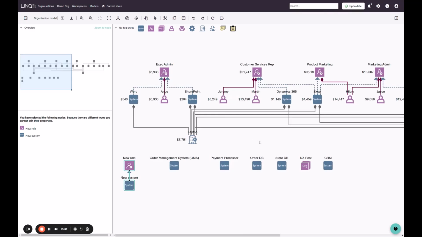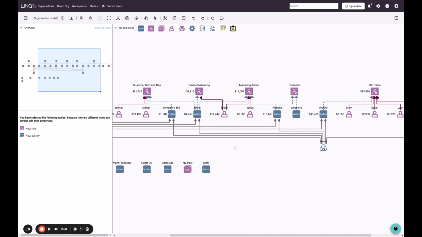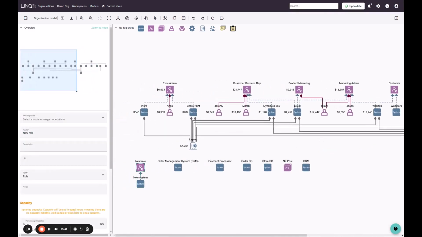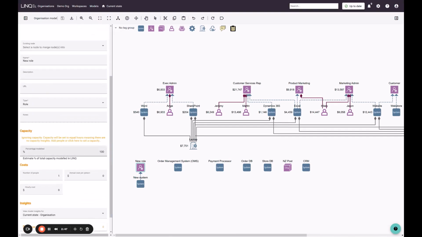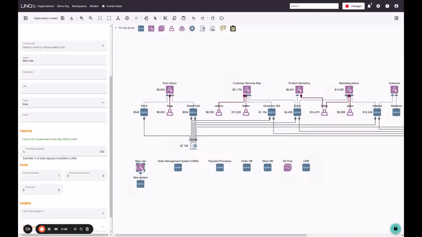So the next aspect is capacity and cost. Each of these roles can carry a capacity. We do that by selecting the role and going down into the properties panel. Here you can see the capacity section. I click the message, and now I can say this role works for 7 hours and 30 minutes each workday for 52 weeks of the year. And I have now built a capacity against that role that we are consuming when we use it to perform actions in our models.